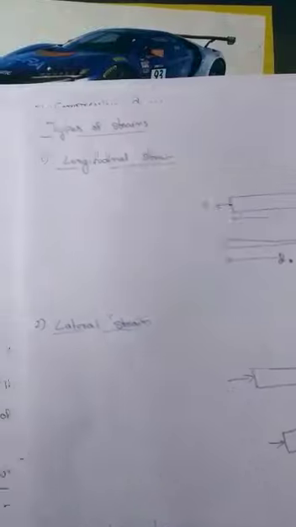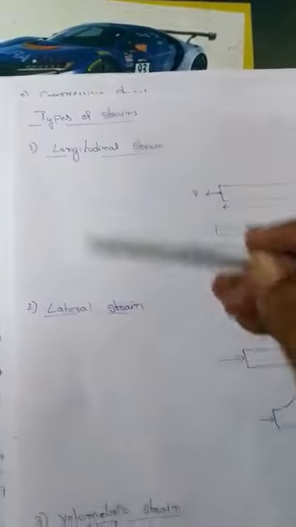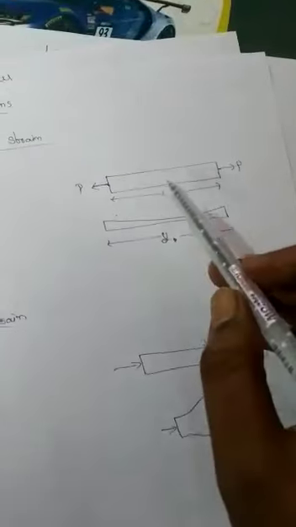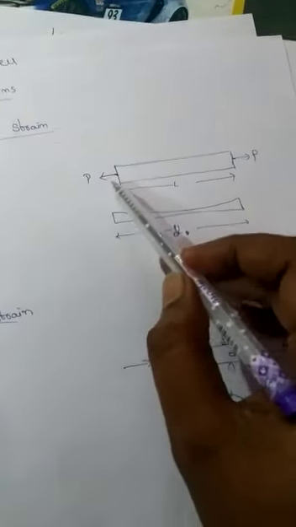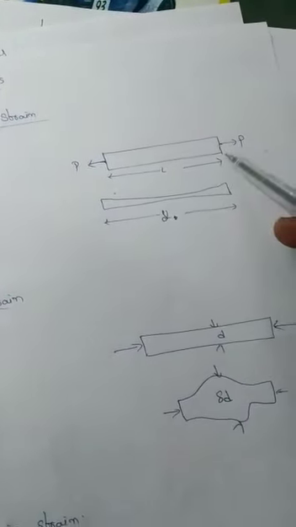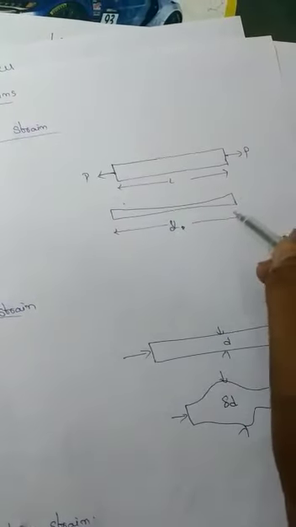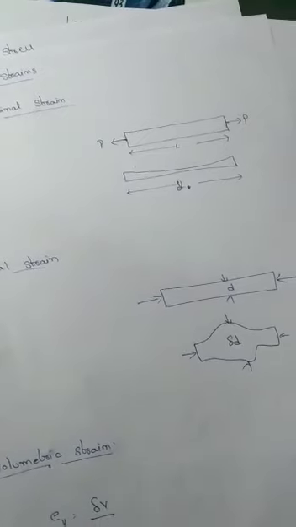Again, we have three more kinds of strains: longitudinal strain, lateral strain, and volumetric strain. For example, here we are providing two pulls or tensile forces. In this situation, the length of the object will increase.